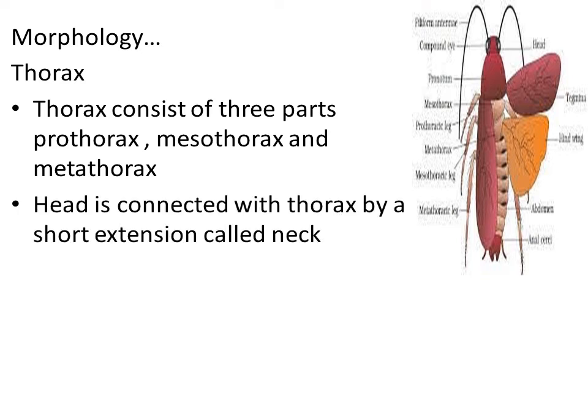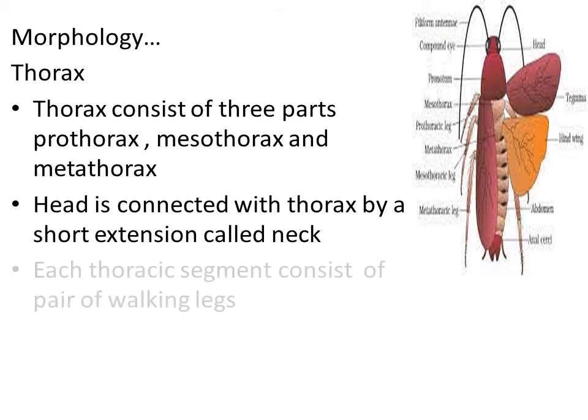The thorax is connected with the head region with a short extension called the neck. A flexible neck is present. This connects the prothorax with the head. So the head is connected with the prothorax region with the help of a short extension called the neck. The neck is very flexible in nature. Because of this, the cockroach can rotate its head in all directions.